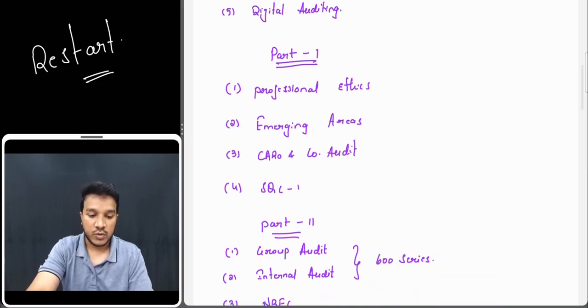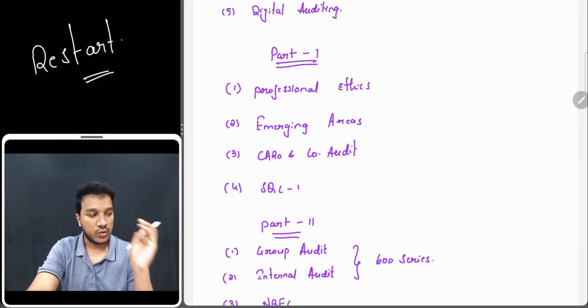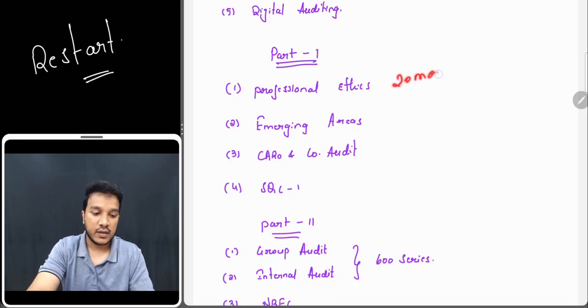First and foremost, professional ethics. See, at least 20 marks will be coming from this chapter. If your target is 40, then 50% of the marks you are getting from only this chapter. Yes, you have to memorize it completely: schedules, clauses, wordings. But you are getting 20 marks from this. It is easy.